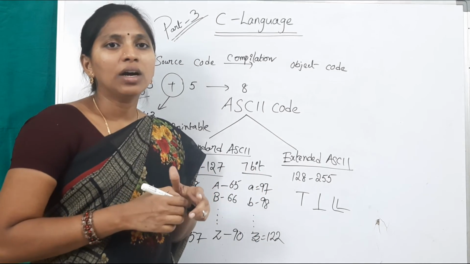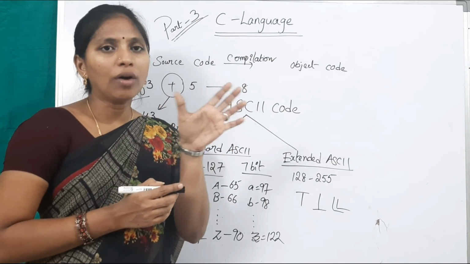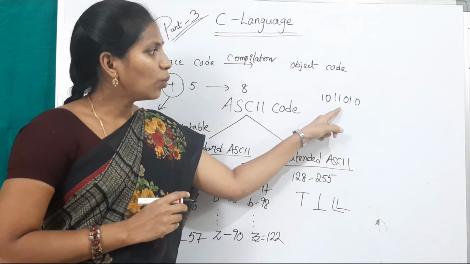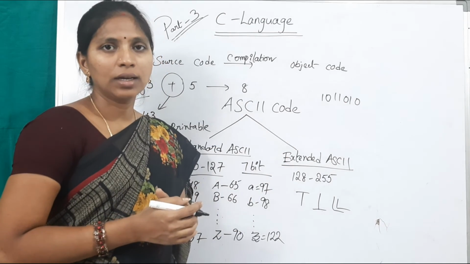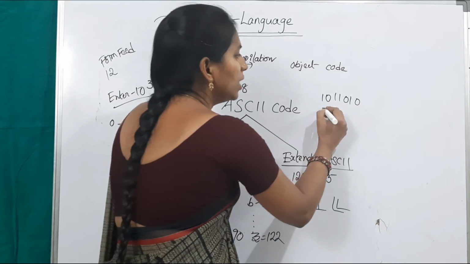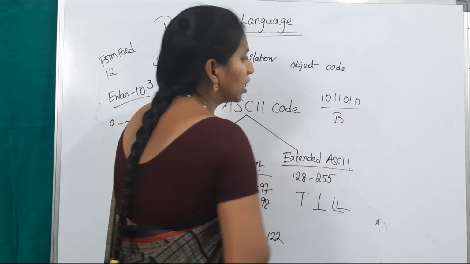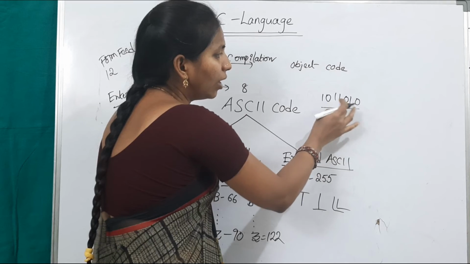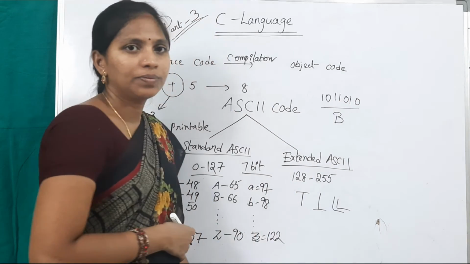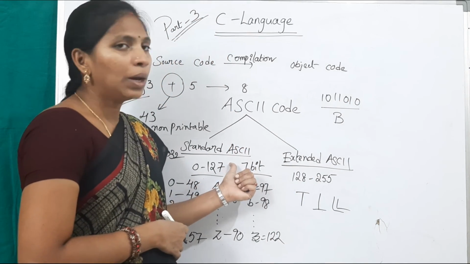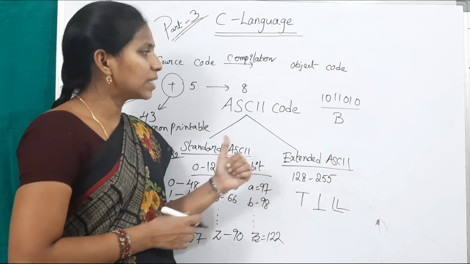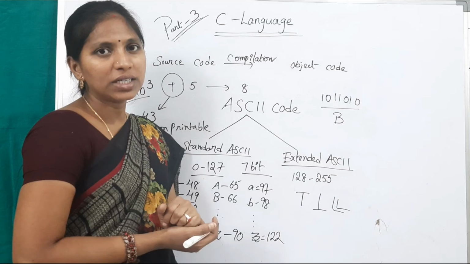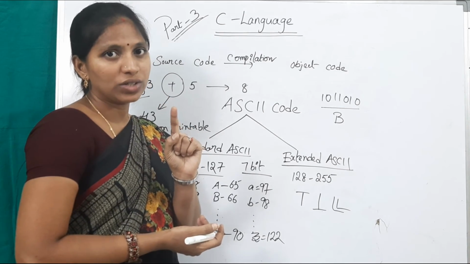Suppose there is a binary format of a character or a number. See, for example, 1011010 is a binary format. This is the binary format for character Z. How many bits are there? Total 7 bits. This is a 7-bit set. Standard ASCII is 7-bit. But each and every character occupies how many bytes? 1 byte in C language.